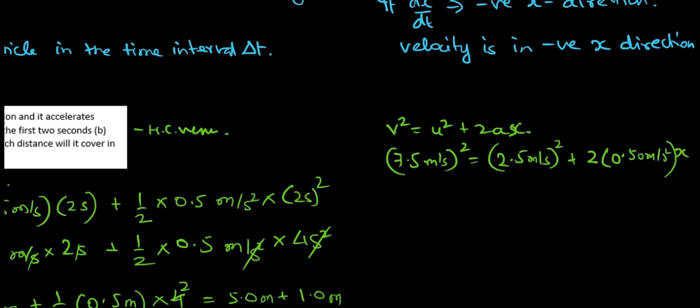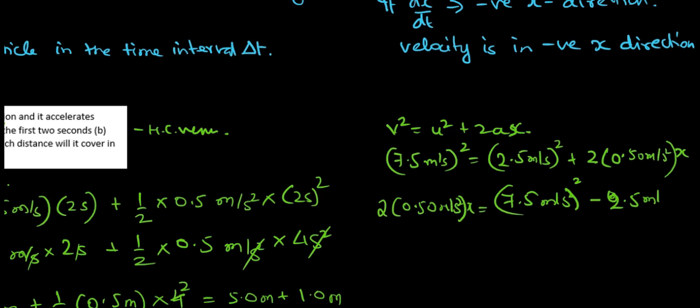So what we have here is 2 into 0.50 meter per second square into x should be equal to 7.5 square minus 2.5 square.